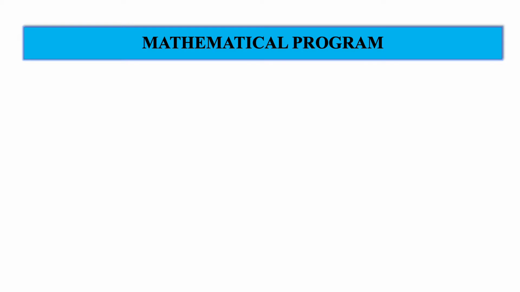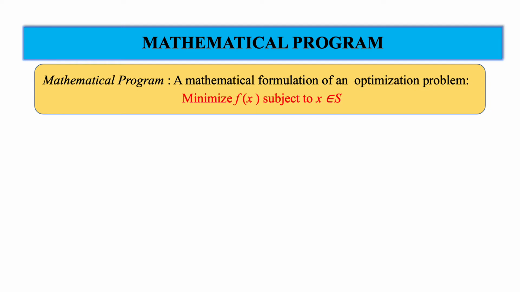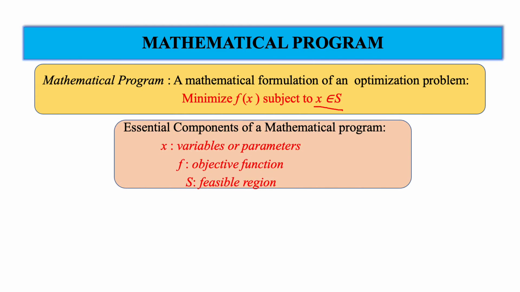A typical mathematical problem is basically a mathematical formulation of an optimization problem. It would look like this: minimization of f(x) subject to x belongs to S. These x are known as the set of optimization variables, or they are also called optimization parameters.